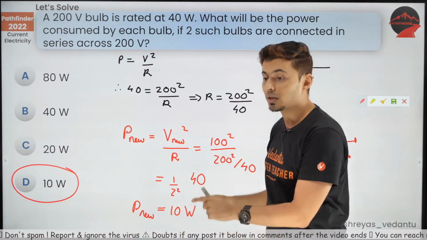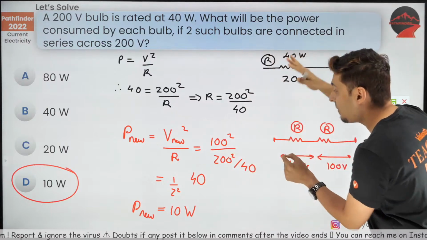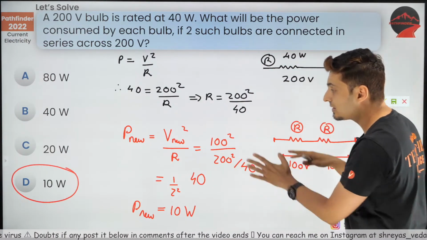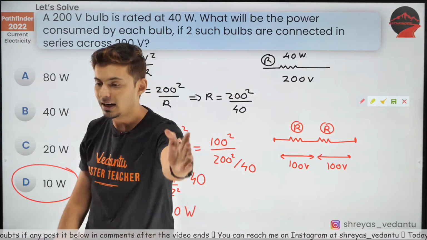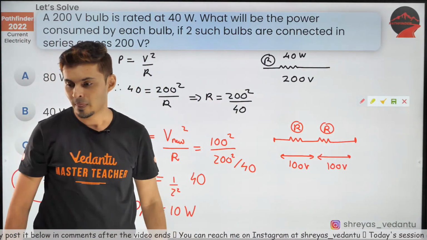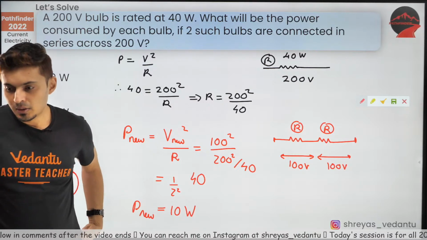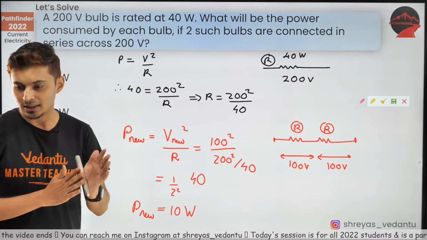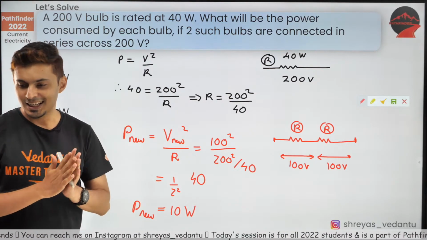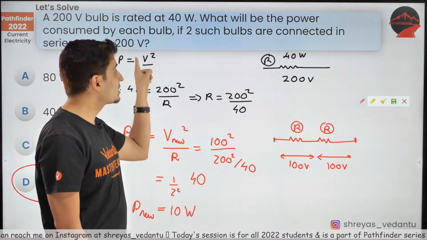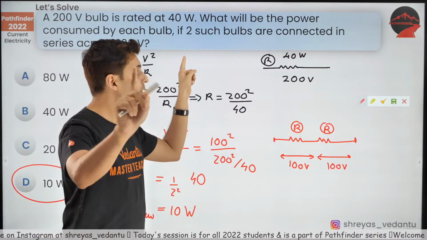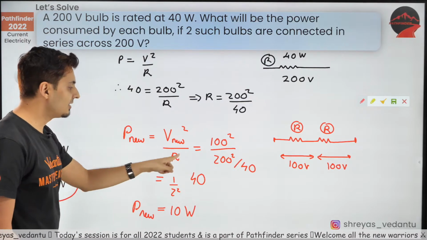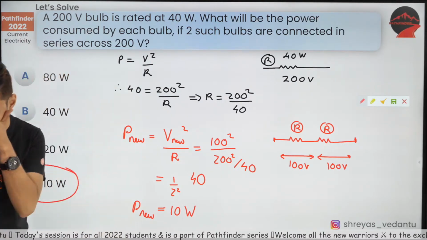That's why you need to know the concepts, what is happening behind the scenes. If you understand the concepts, what is running behind the scenes, only then you can get this answer. Else you will write 20, 20. Okay, I hope this is clear. By the way, be careful. The question was not find the total power. The question was power across each bulb. That's why I have considered only one resistance.